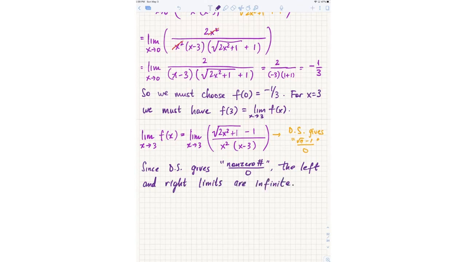Okay, so how does that help us conclude what we can do for x equals 3? Remember, the goal was to find a value for f of 3 so that this equation is true. I need f of 3 to equal the limit as x approaches 3 of f of x. And I have now determined that if I take the left limit and the right limit, I should get some sort of infinity on both sides. Maybe infinity and minus infinity, maybe they're both plus infinity, but they're both infinite. That's all I can say about the left and right limits. So what value should I assign to f of 3?